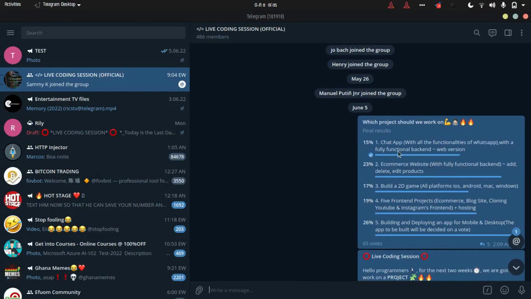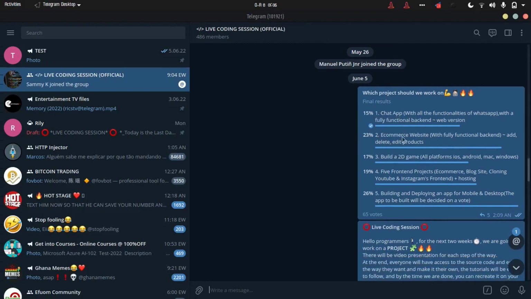The first option was a chat app with all the functionalities of WhatsApp, with a fully functional backend. If this was selected, we were going to clone a web version of WhatsApp and basically use it on our phone, where you can send messages and post status. But only 15% of you went for this, so we did not select it.